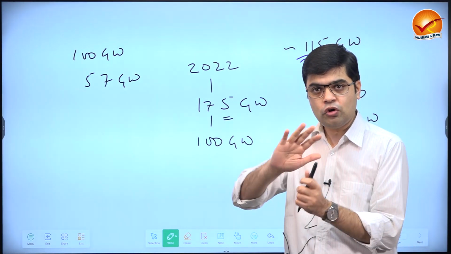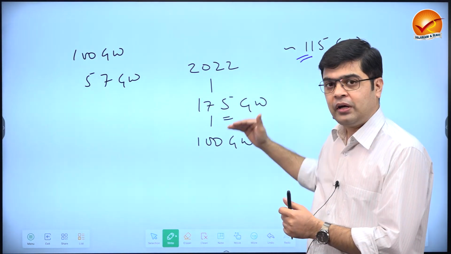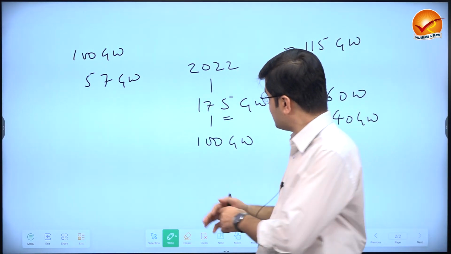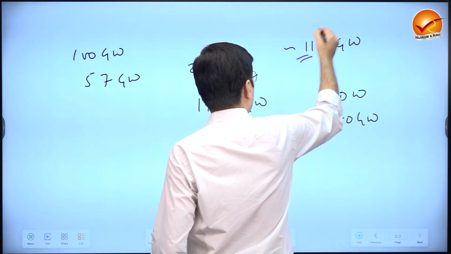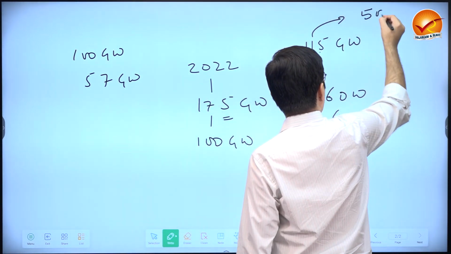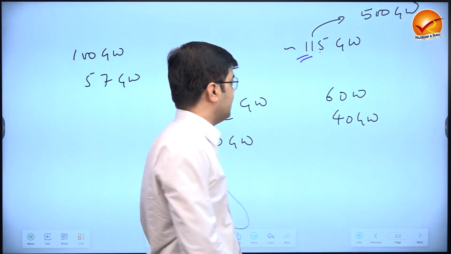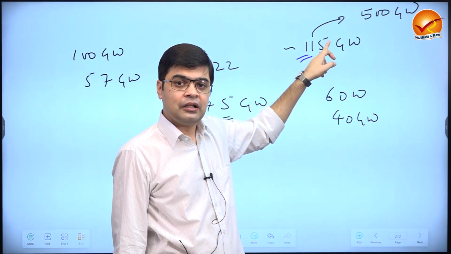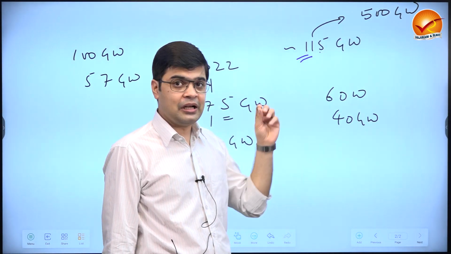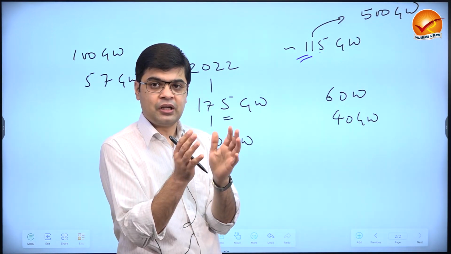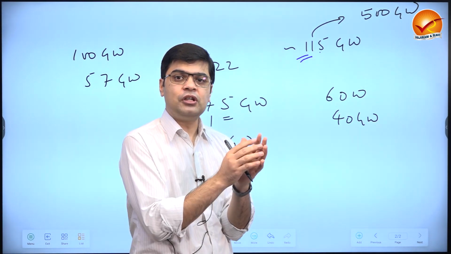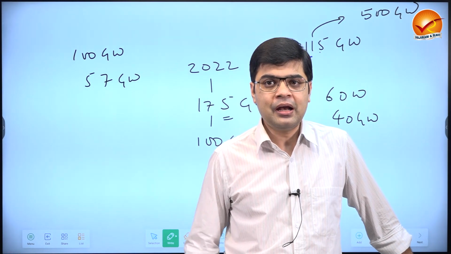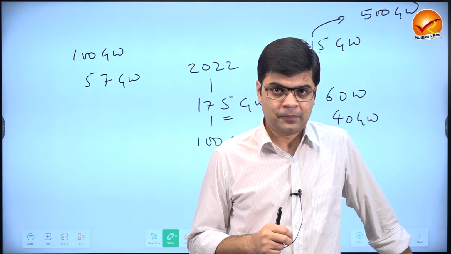Now the question is not about the target of 2022, but about the target of 2030. That means from 115 gigawatts, we have to increase the capacity to 500 gigawatts. If we are to achieve this in the next 8 years, we will have to add a capacity of almost 400 gigawatts in the next 8 years. Now, this looks very difficult.